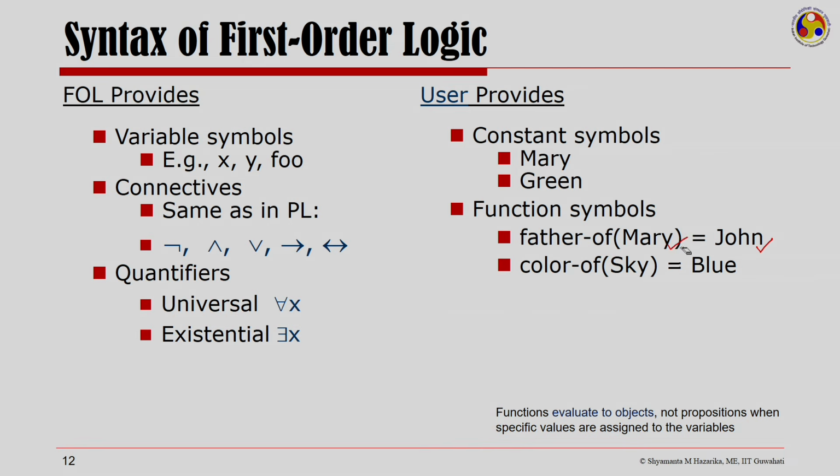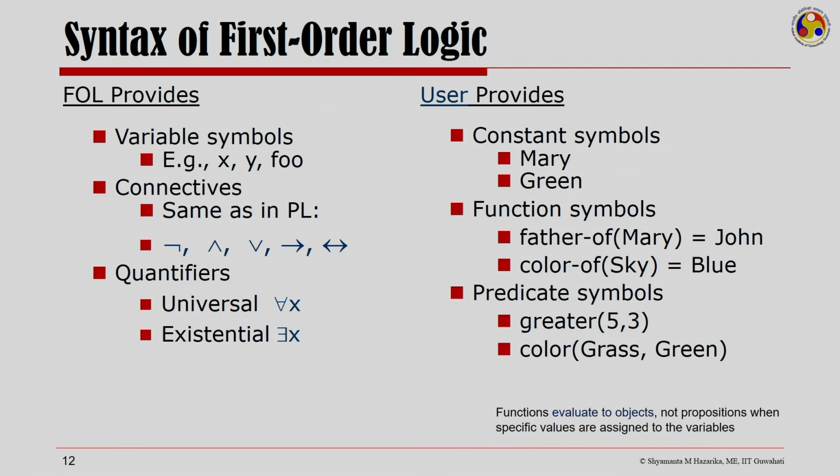Or I could have a function symbol like color(sky) and it would return an object, blue. The user also provides predicate symbols. The predicate symbols, when instantiated, evaluate to a proposition.